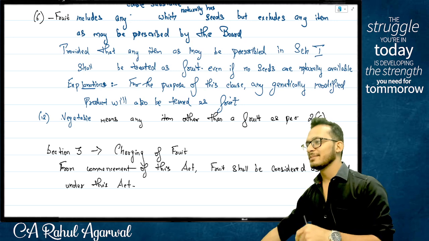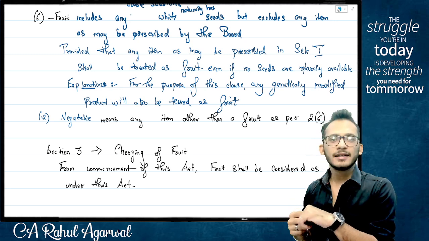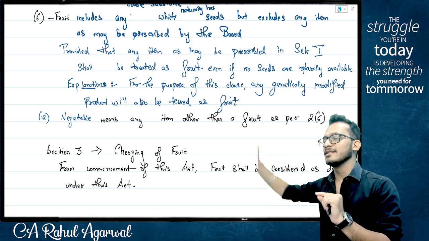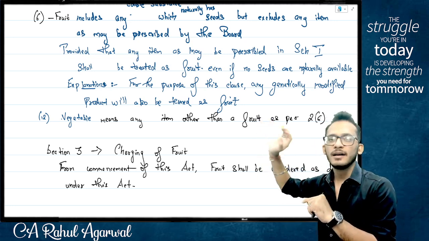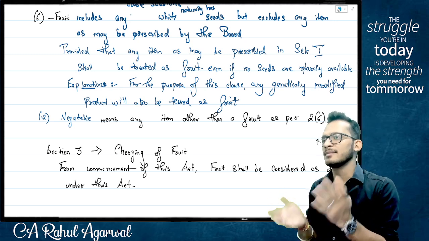Because if I look at a chair, chair is also a vegetable. Yes or no? Yes. Technically, if you notice, chair is also now a vegetable because it's not a fruit. Now you may come and ask me, Rahul, yes, now chair has become a vegetable, big problem. I say still doesn't matter.